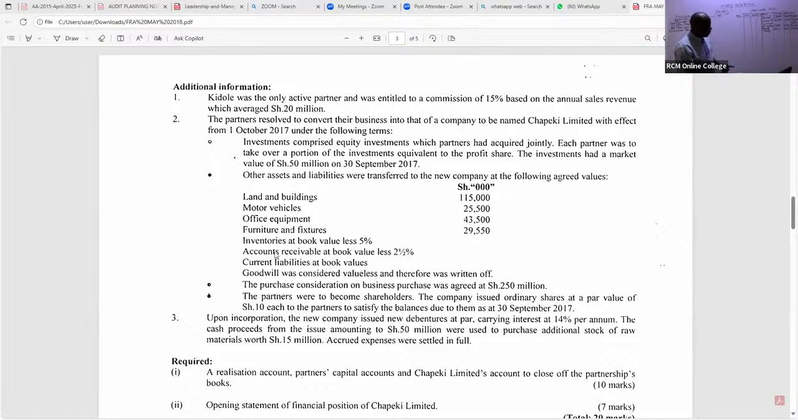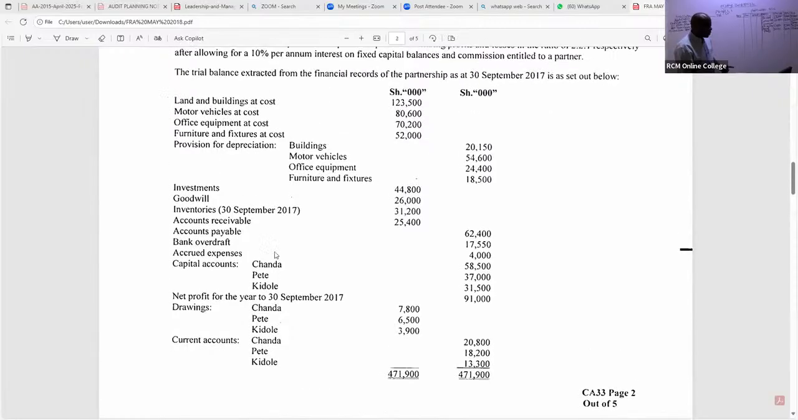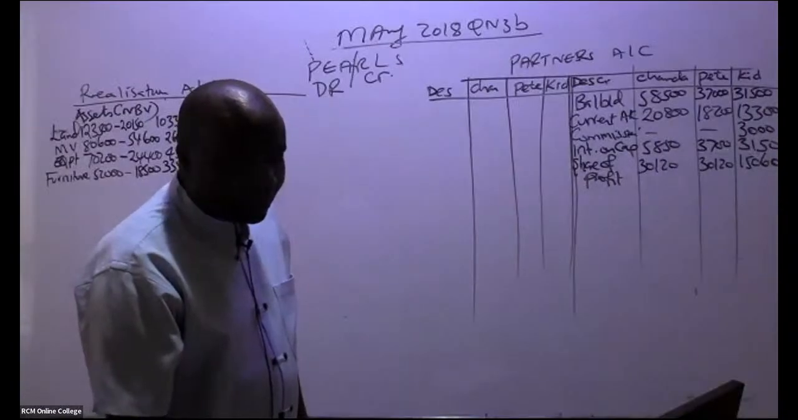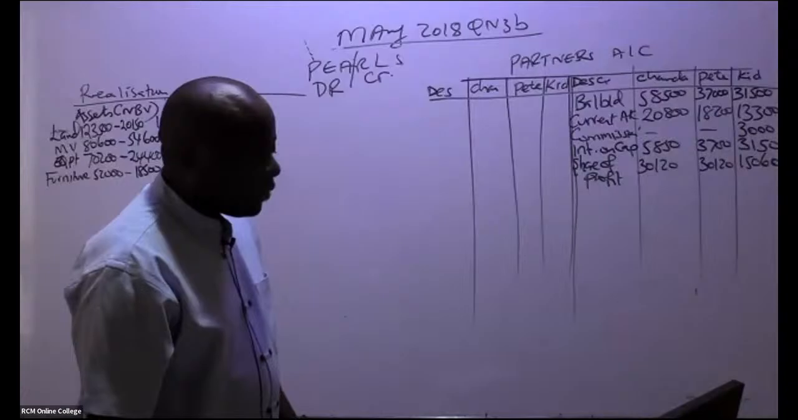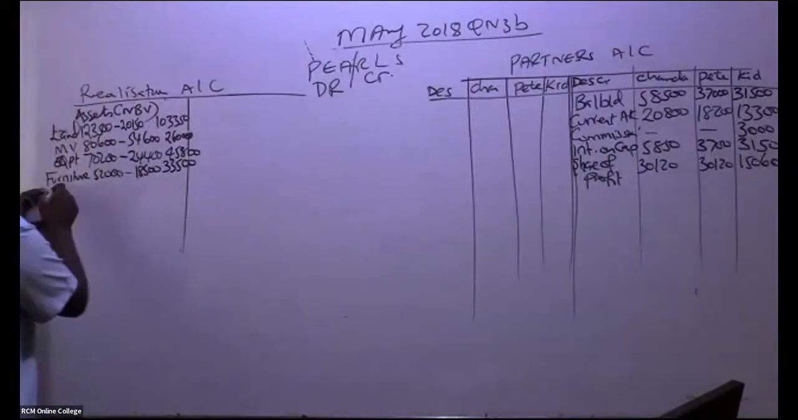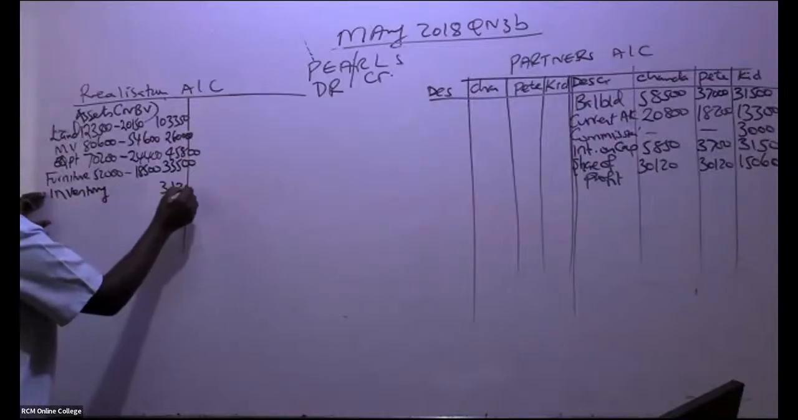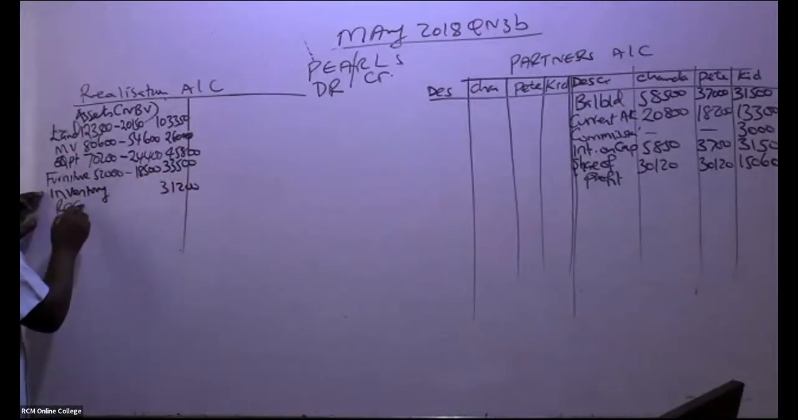So in this case here for inventory, is there somebody who is able to see the inventory figure? The inventory figure, of course, we take it the way it is because there is no depreciation for inventory. So inventory, how much do I book in, my good students? Inventory, we have here 31,200.